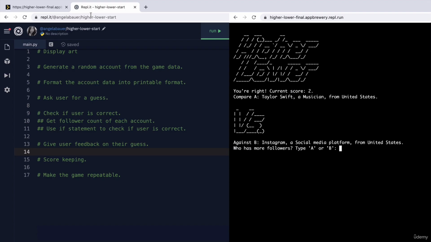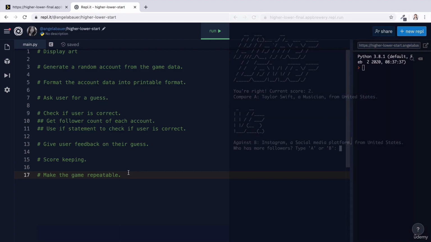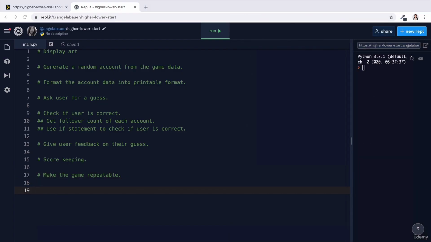Now, if I get it right, Taylor Swift, who used to be at position B, now gets moved to position A, ready for the next round. So this is another problem we have to tackle. So not only does the game have to be repeatable, we also have to have some sort of way of making the account at position B become the next account at position A.